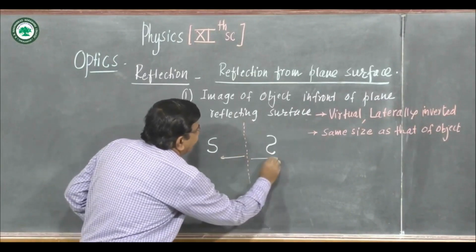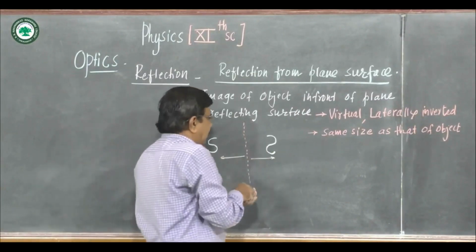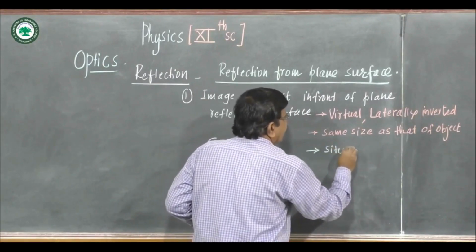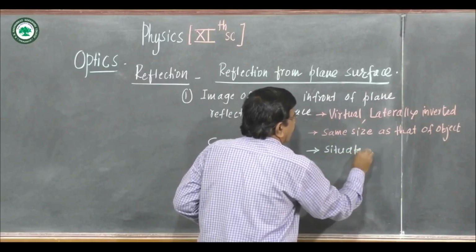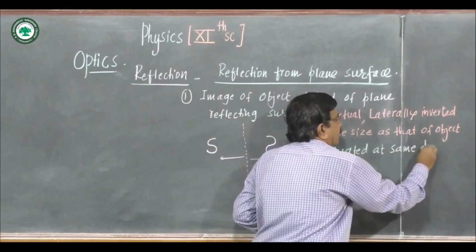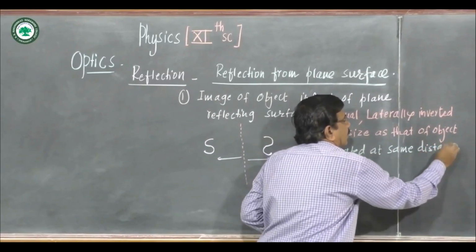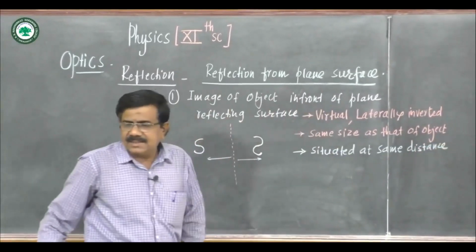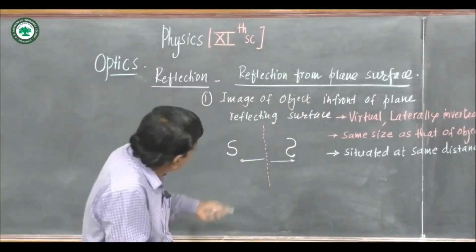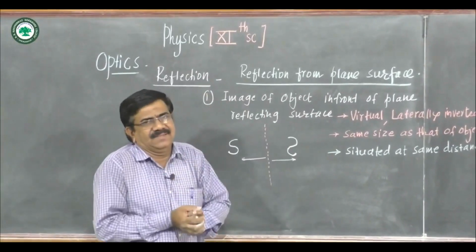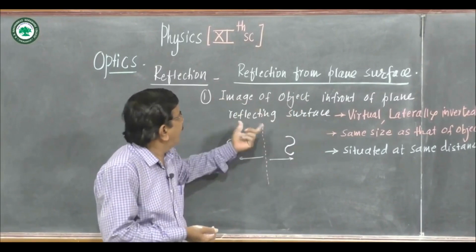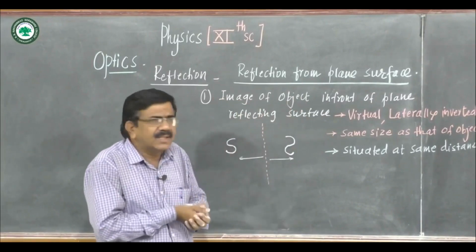This distance is same. Situated at the same distance as that of the object, but on the other side of the reflecting surface. So this is the image of the object in front of a plane reflecting surface, like a mirror.